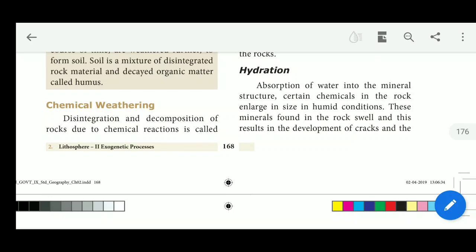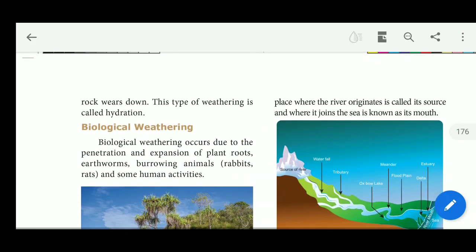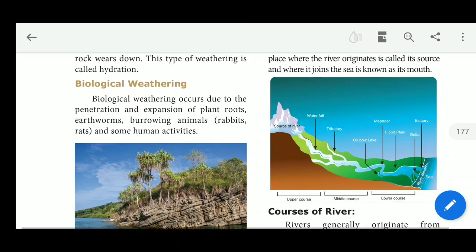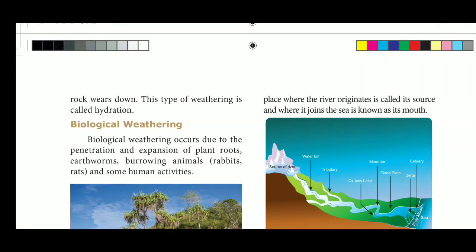Due to the intervention of water, the minerals of the rock absorb the water and become large in size. Due to this event, these minerals found in the rock swell, and this results in the development of cracks.